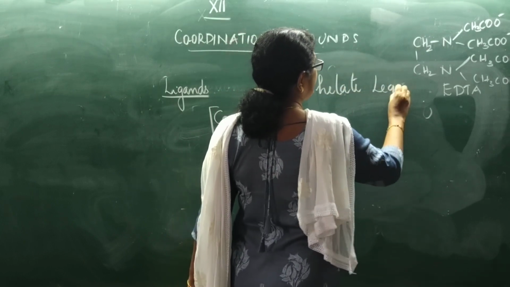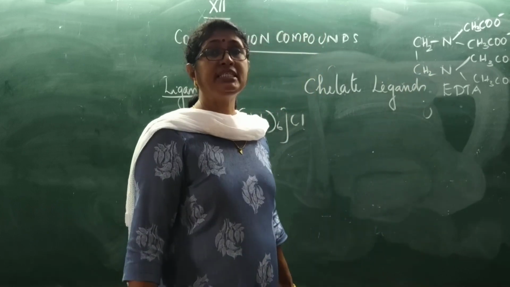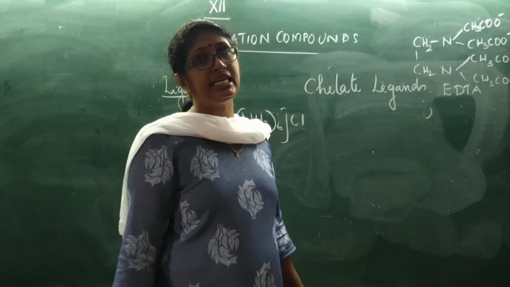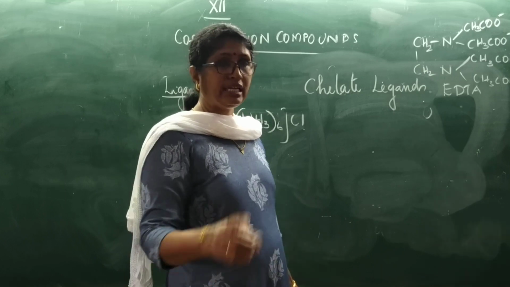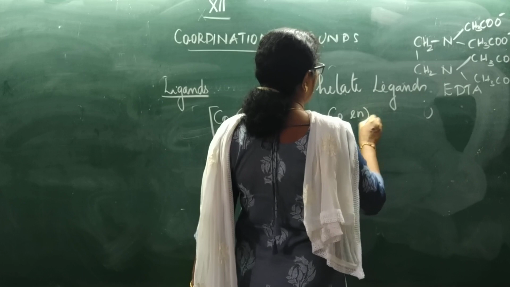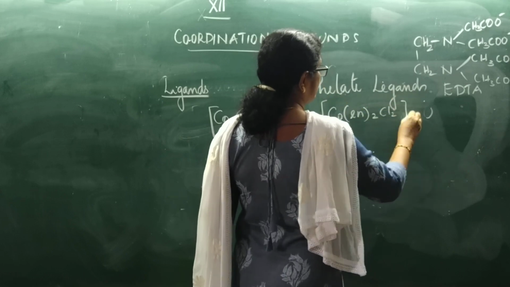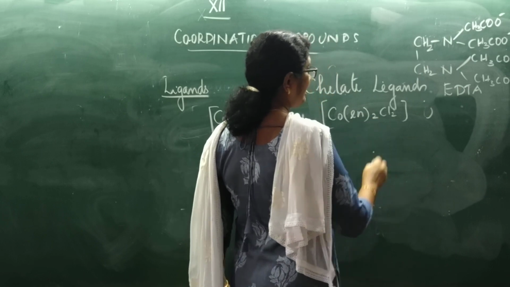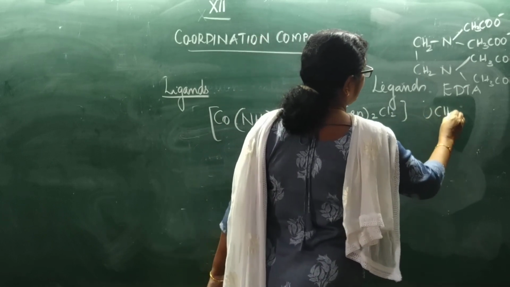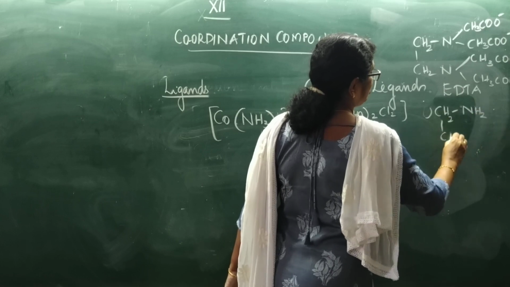Now what are chelate ligands? See, chelate ligands are those which form a cyclic structure with the central metal atom or ion. For example, ethylene diamine. I write Co(en)2Cl2. Ethylene diamine, I told you, is CH2NH2, CH2NH2.